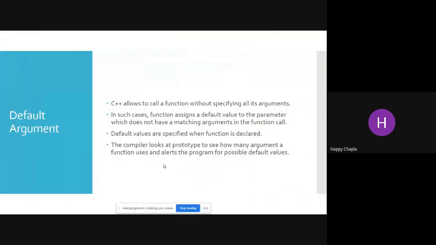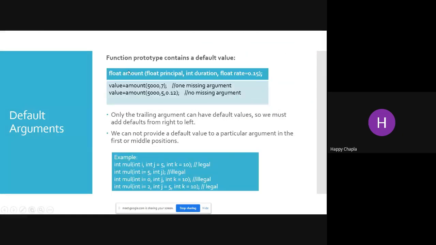One more example over here. I am passing 3 values: float principal, integer duration, float rate equals to 0.15. Here I am just giving the default argument to my third parameter, that is float rate equals to 0.15.